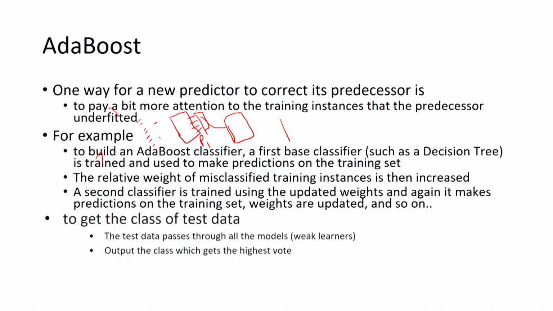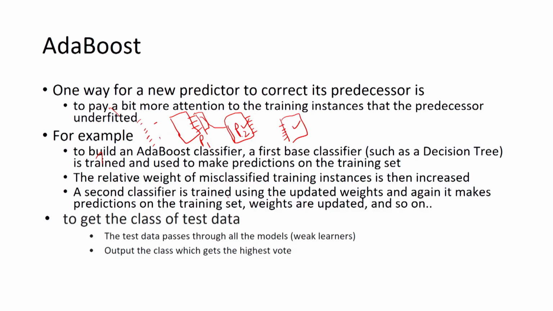In the same way, for the third predictor, we will increase the weights of those instances that were wrongly classified by predictor 2, and that is why we can say that these next predictors are focusing on those cases that are hard, for which the previous predictor made the error. So, in this way the ADA boosting is done.